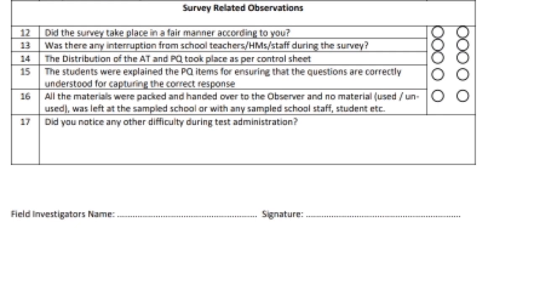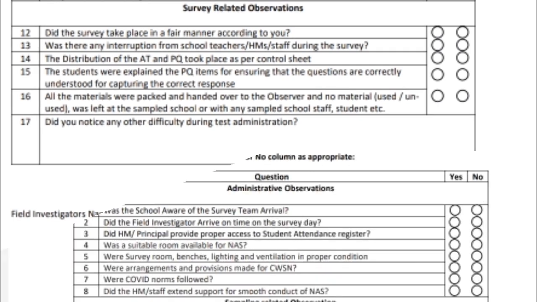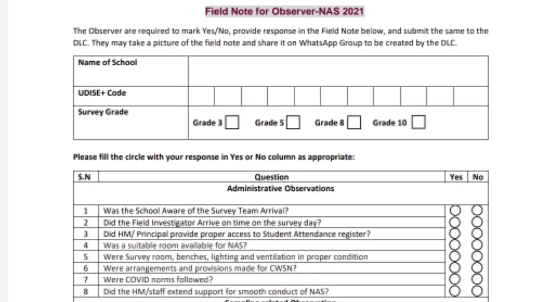It should be yes. Were all the materials packed and handed over to the observer? As we know, after completing the survey, we have to pack the used OMR, unused OMR, and all the materials, and submit them to the observer. So this should be yes. Did you notice any difficulty? If it is yes, you have to write yes. If it is no, then you have to write no. So this is the way we can fill the field investigator field note.